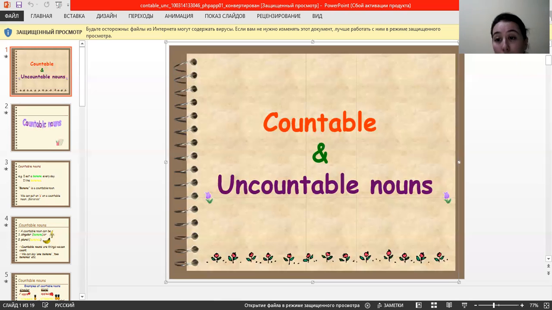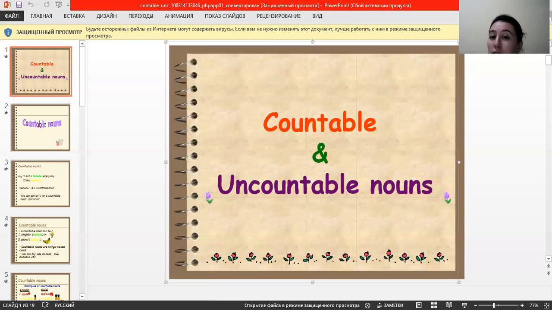So tomato, tomatoes. Pay attention. If the noun ends with o, we can add es instead of s. Potato, potatoes. But we just add s to, for example, this kind of word: radio, radios, photo, photos.